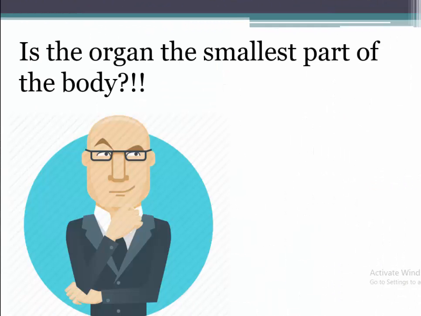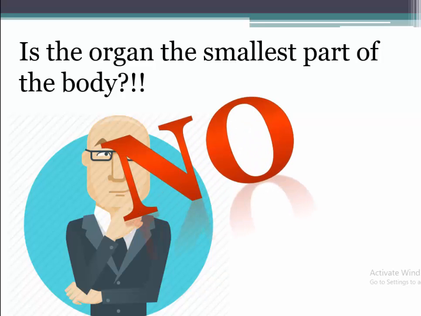Now let me ask you a question. Is the organ the smallest part of the body? Which means there is nothing smaller than the organ inside your body? If you said no, you are right. Because the organ is not the smallest part. There is something smaller than the organ.